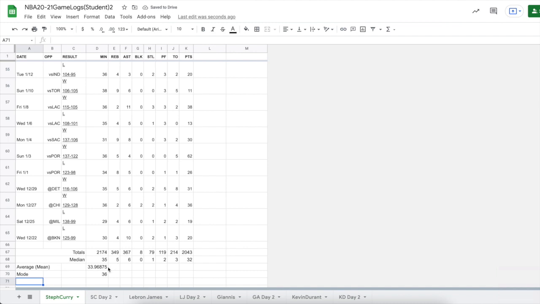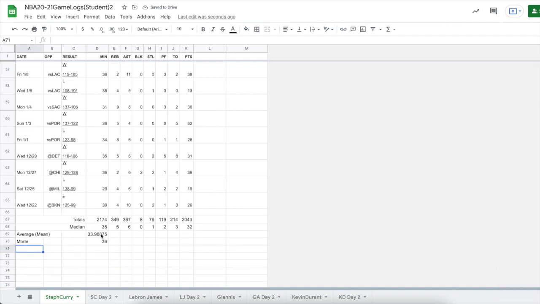Well, now we've got two formulas that we really want to go all the way across. If I highlight both of them, now if I drag this across, it moved those formulas for both of them. So it saved me a little bit of time instead of dragging each of them individually. Okay, so we've got average, or mean, median, and mode.